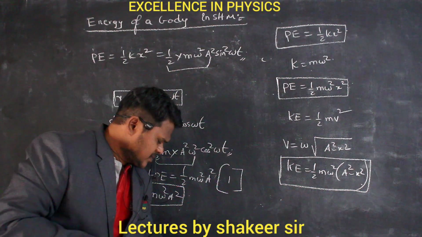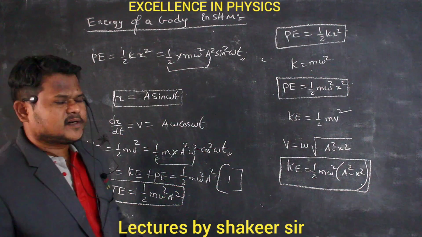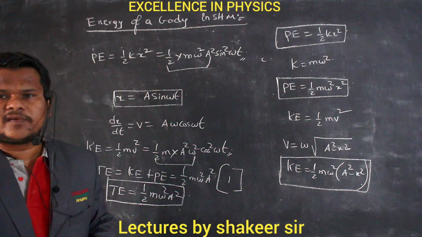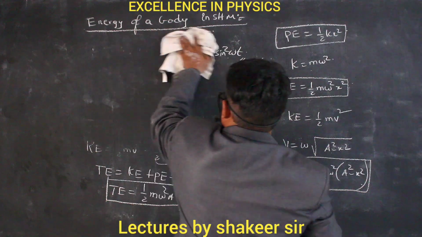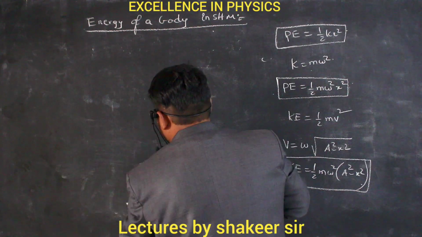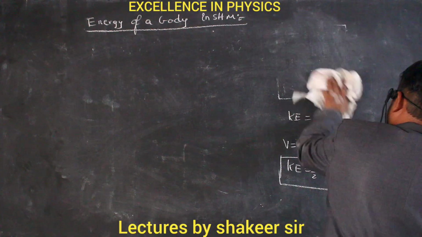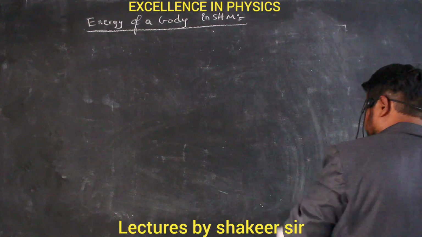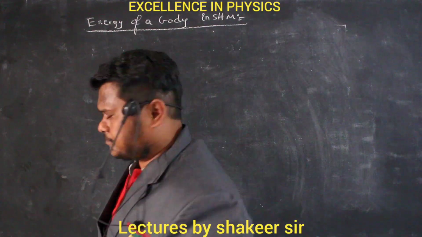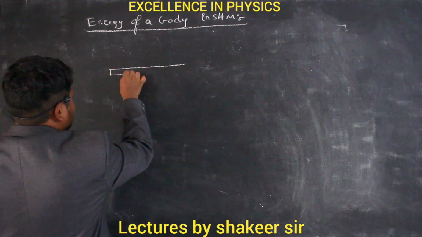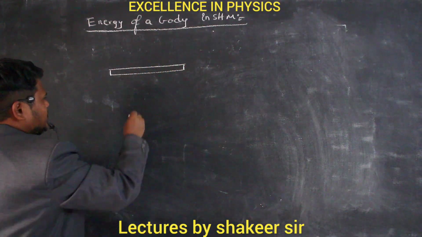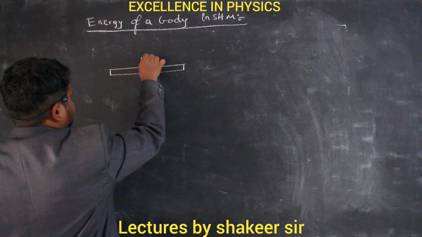Now let us see how these kinetic energies and potential energies change. See, if I take the path traveled by the body in SHM, this is the mean position.